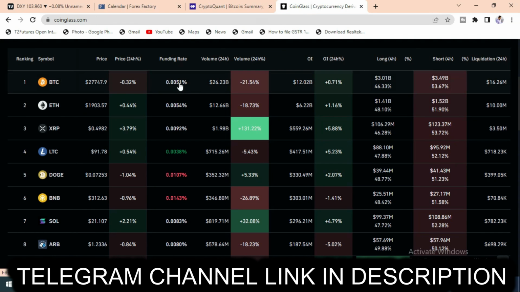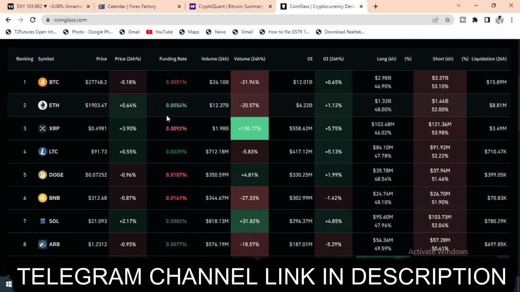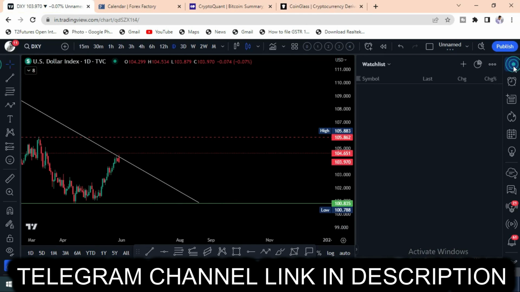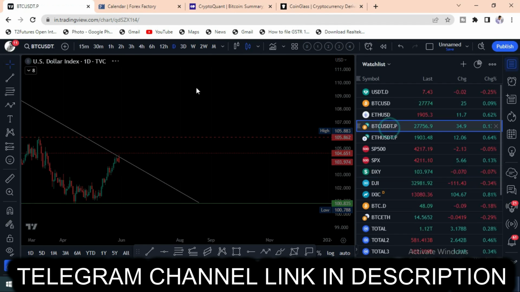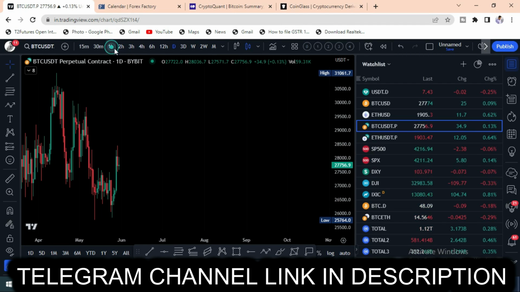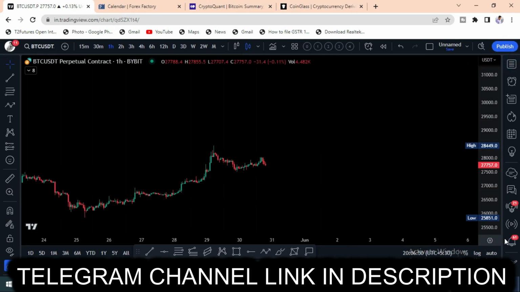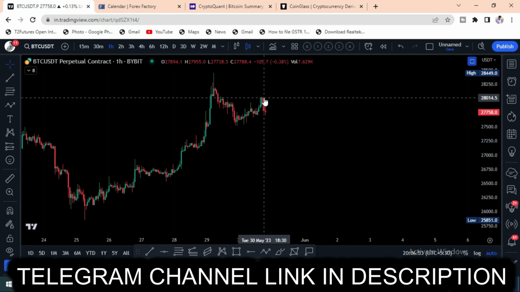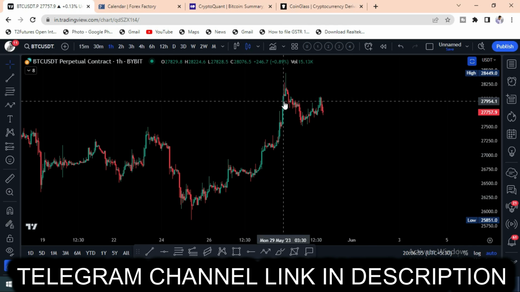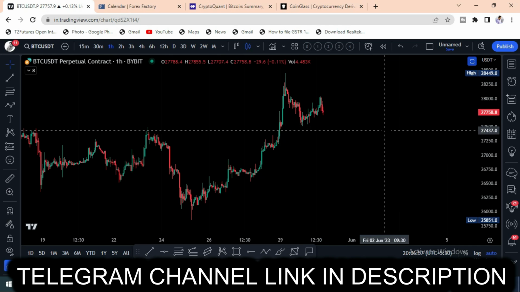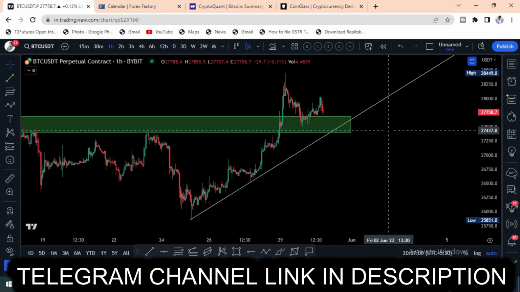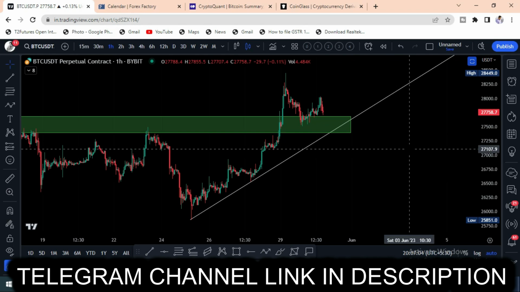Continuously shorts are filling. So in BTC, if you observe in the shorter time frame, a double top pattern is taking place. So I am expecting a chance of a test of the 27,400 area again, or else we can see the 27,000 area, which is very important. But if it loses the support area here, we can see a very big crash in the shorter term. So be careful now in trading.